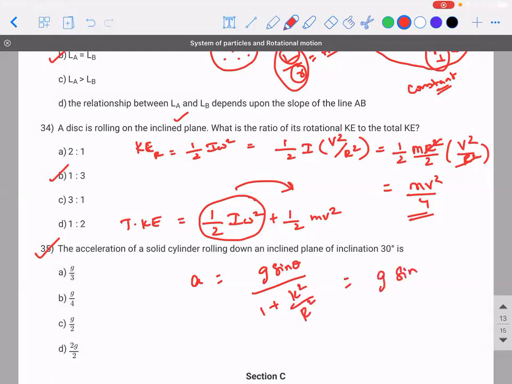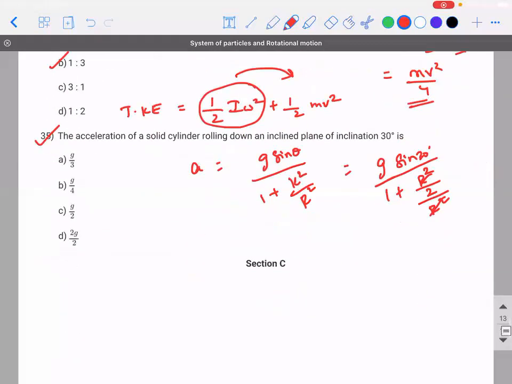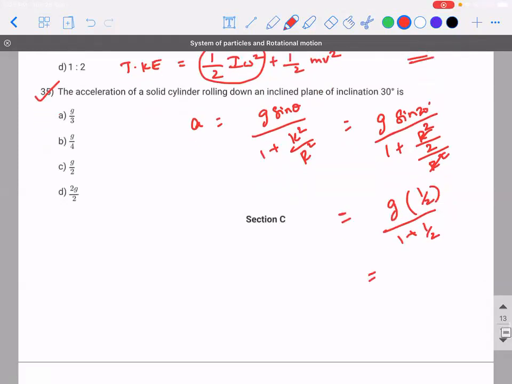So g into sine 30 degrees divided by 1 plus, what is the value of k for a solid cylinder? So root over 2 by 5 R. That is for a sphere. Cylinder and disk are same. So it will be MR square by 2, R square by 2 divided by R square, because k is R by root 2, k square is R square by 2. g into sine 30 is half, divided by 1 plus half. How much is that? g by 2 divided by 3 by 2, g by 3. Is there an option? That is the answer.